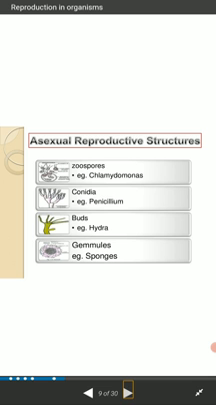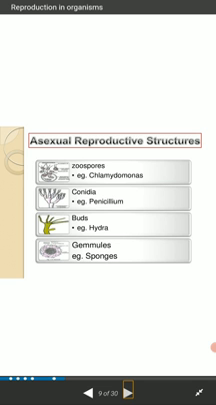Next are the asexual reproductive structures, like the zoospore, conidia, buds, gemmules, all those different kinds of reproductive structures. Zoospores are one kind of asexual reproductive structure, and the example of zoospores is Chlamydomonas. This is a unicellular organism, and these kinds of organisms reproduce asexually.